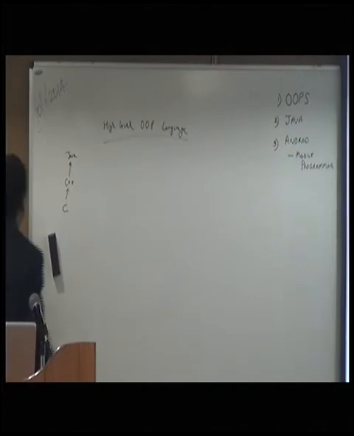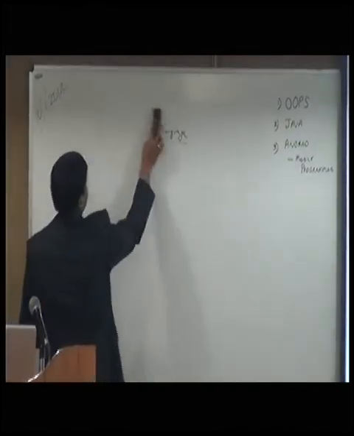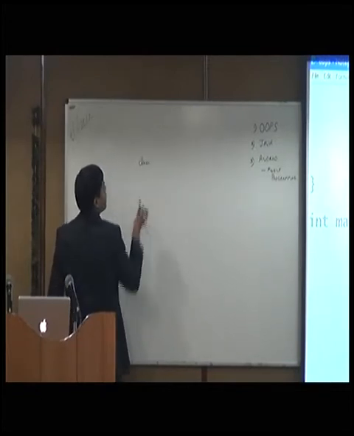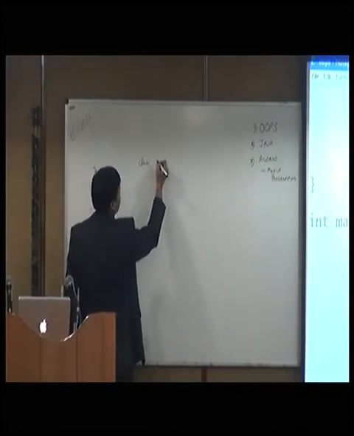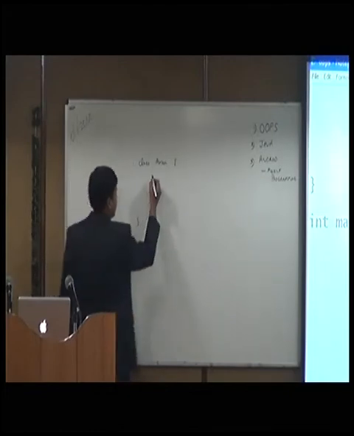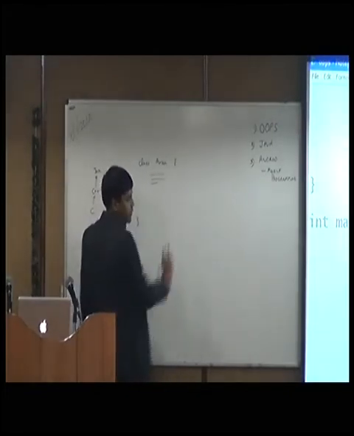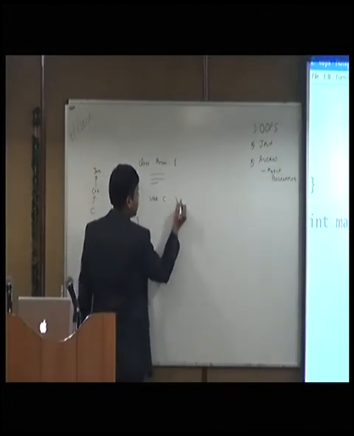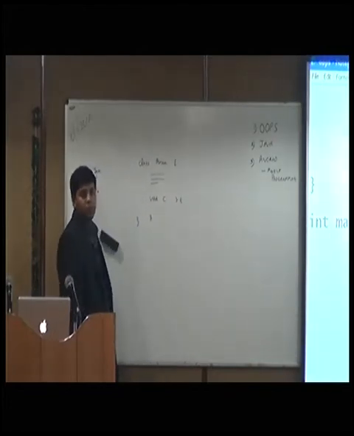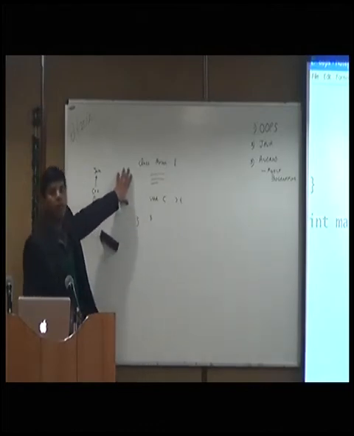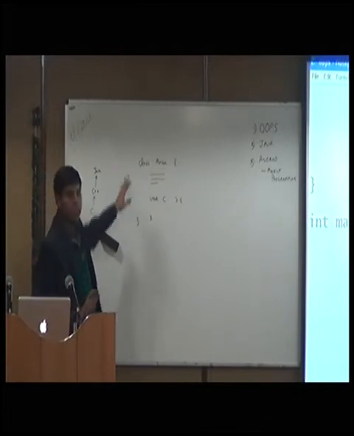Now, for those who know C++, the coding of Java is similar to that. There also you have a class, like suppose I say Person. The endings are also the same. You can define data like I did there, the same. You can define functions also, it's the same. Most of the things are the same. If you know C++, picking up Java is very easy, because Java is a step ahead of C++.